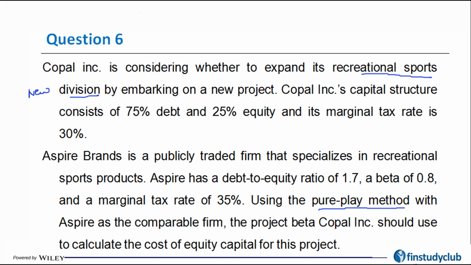Coppel's capital structure is 75 to 25, which is roughly 3:1, and its marginal tax rate is 30%. Coppel is my subject matter company, and these are the details of Coppel. Aspire brand is a publicly traded firm that specializes in recreational sports products only. So this appears to be a proxy for me.